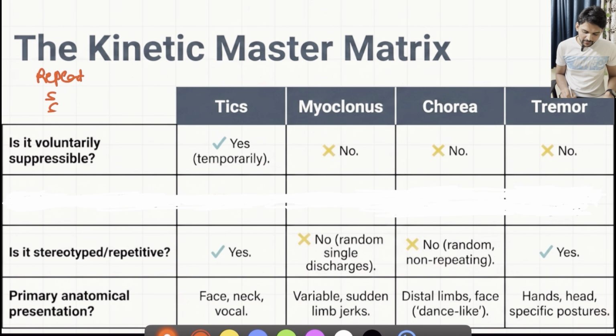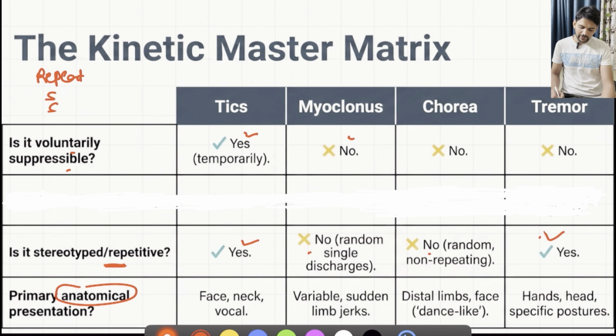So after rate, rhythm and axis, we have to see whether the movement is repetitive or not. Repetitive movements are seen in tics and tremors, and these are not seen in Myoclonus, chorea or other forms. Then check whether it is voluntarily suppressible or not, which is seen in case of tics, whereas the other hyperkinetic movements are not voluntarily suppressible. And the final S stands for the anatomical site.